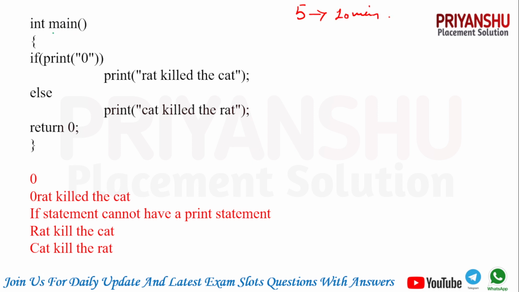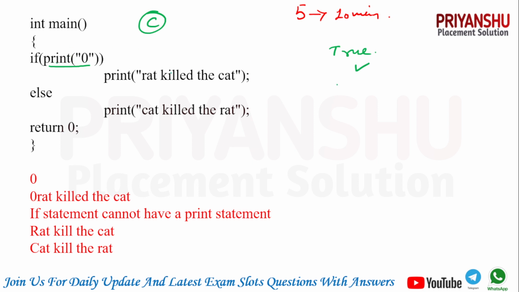So this pseudocode is based on C language. In C language you have printf. And guys, one very important thing: if you are writing a print statement in an if condition, then that is treated as true. And that print statement is also executed. Here you have print 0, so it is treated as true and the condition is true.